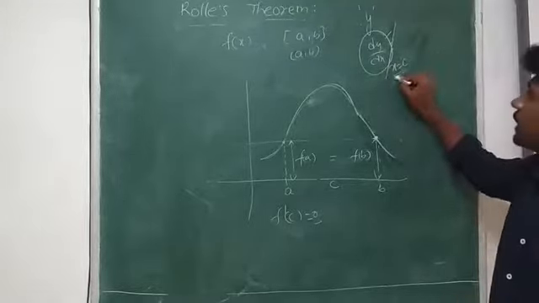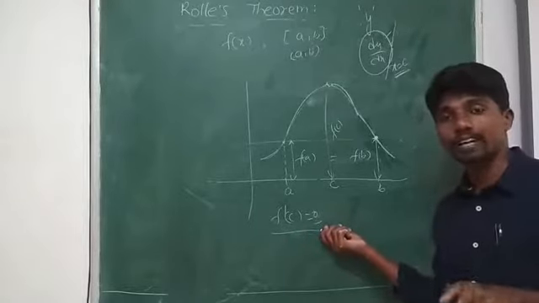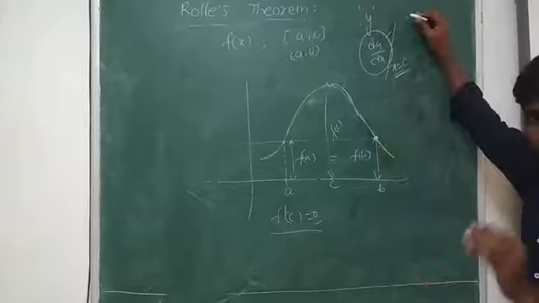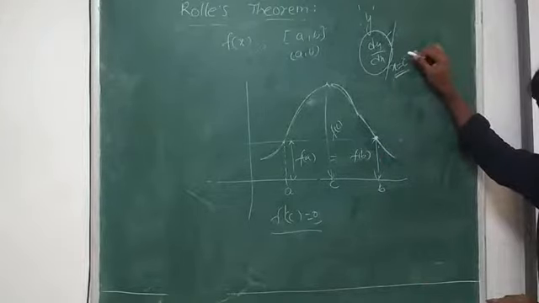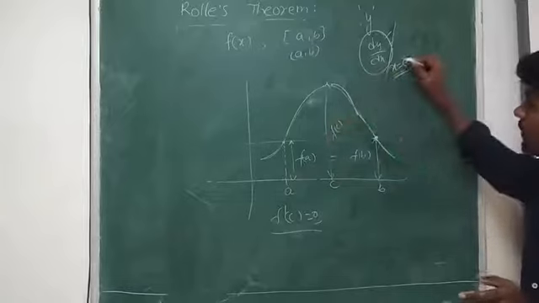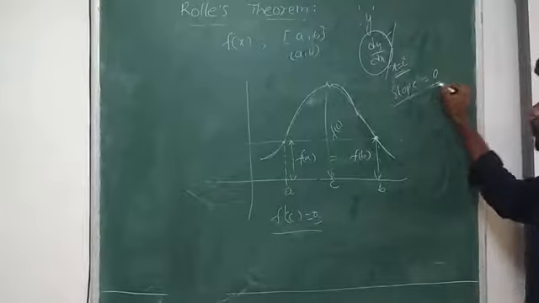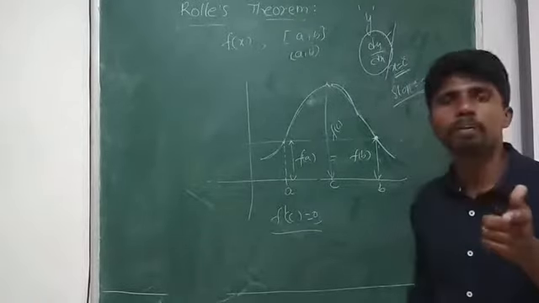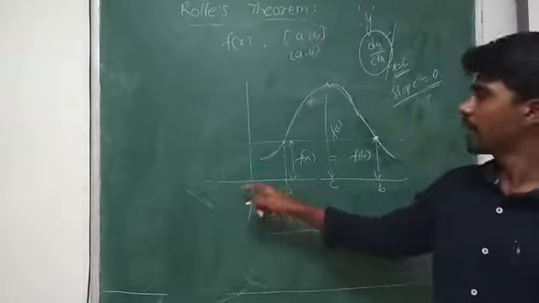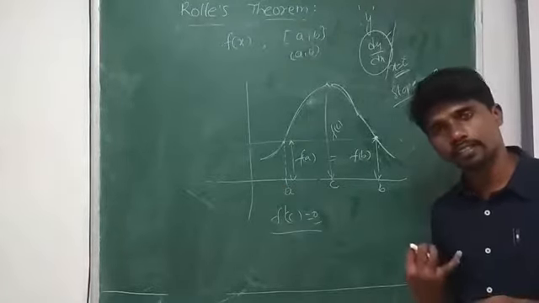So I consider x equal to c. Let the value be f of c. This point I took as c, f of c, and according to Rolle's theorem, f dash of c is equal to 0. That means the slope of the tangent drawn to the curve at the particular point c is 0. Slope 0 means what? We know the slope of the x-axis is 0, and lines parallel to the x-axis have slope 0.